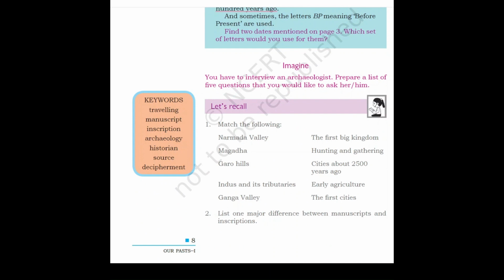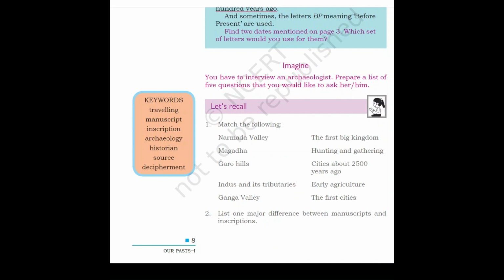Now, children, let us do, let's recall. Narmada Valley. Where is the Narmada Valley? What happened in the Narmada Valley to refresh your memory? Narmada Valley is the place where hunting and gathering occurred. Next, Magadha. What happened in Magadha? Magadha was the first big kingdom in the past.